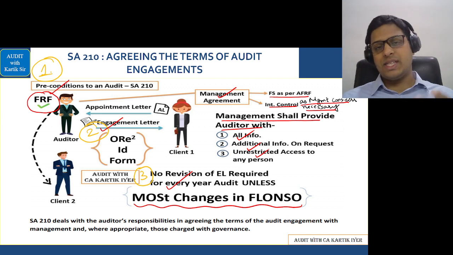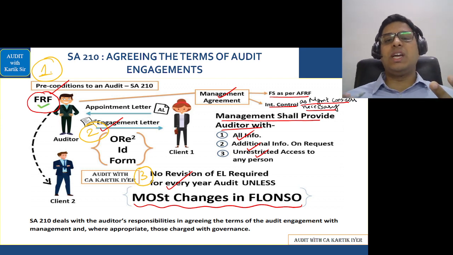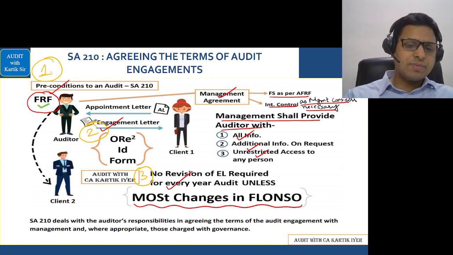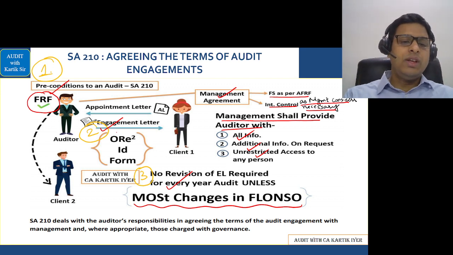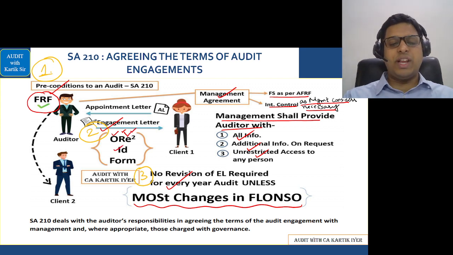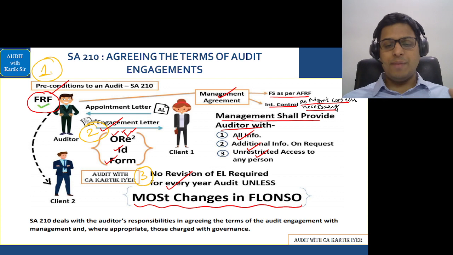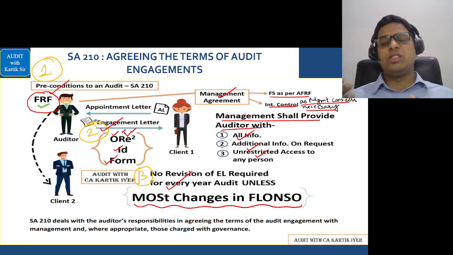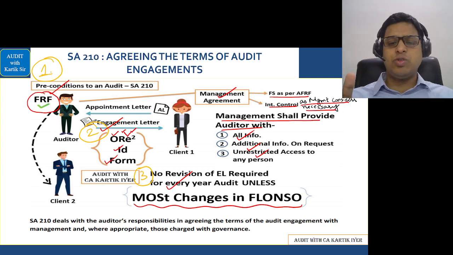The engagement letter should contain some details, and the code is called ORIDF form. That is objective and scope, responsibility of the auditor, responsibility of the management, identification of AFRF, and expected form and content of report. Normally, the engagement letter is not revised because the auditor is appointed for a period of 5 years, that is from the first AGM to the sixth AGM, as you know very well.